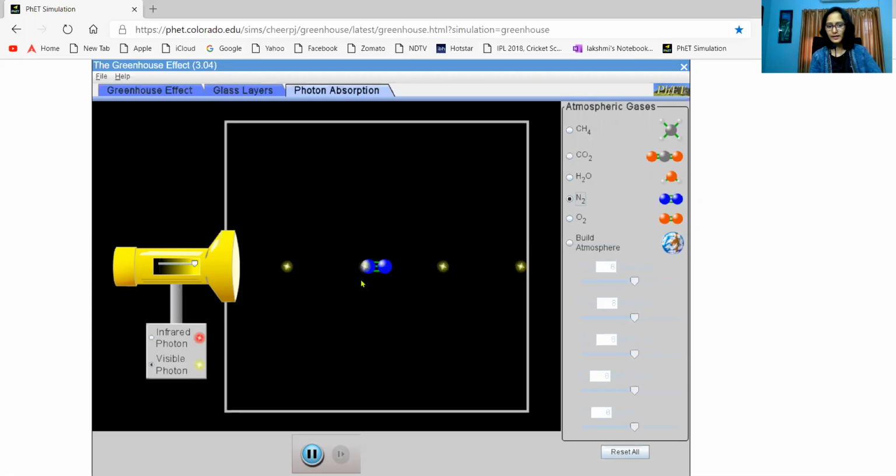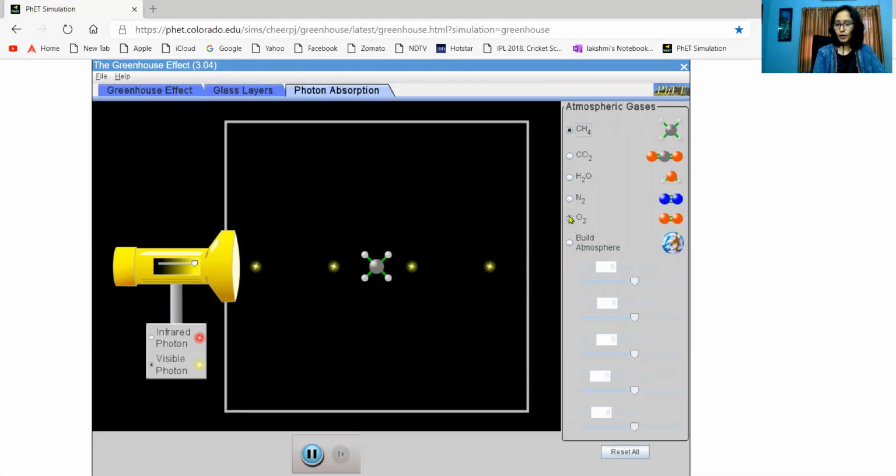Okay. Now we'll take nitrogen. Oxygen and nitrogen are diatomic, right? They are quite strong. Visible photons could not bring any kind of change or vibration, nothing. Water vapor, no change, stable. Carbon dioxide, stable. And methane, stable. That means when the visible photons are hitting the atmospheric gases, all the gases are quite stable, no issues.